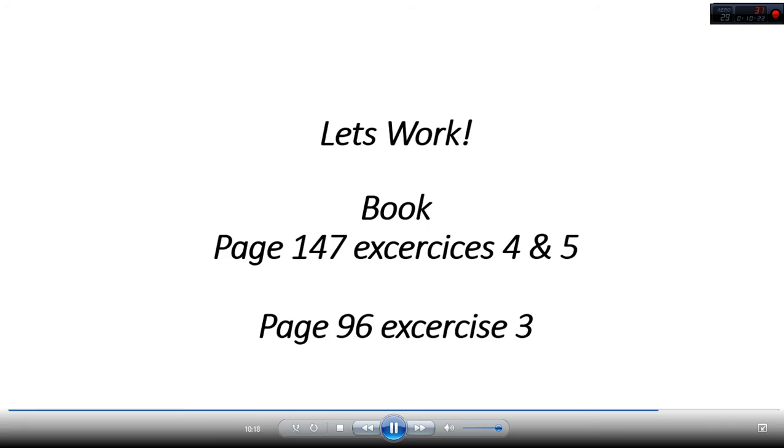Okay, in the next exercise we have to complete the regrets. Number 1, bad cook: I wish I had learned to cook. Number 2, failed student: I should have worked hard.